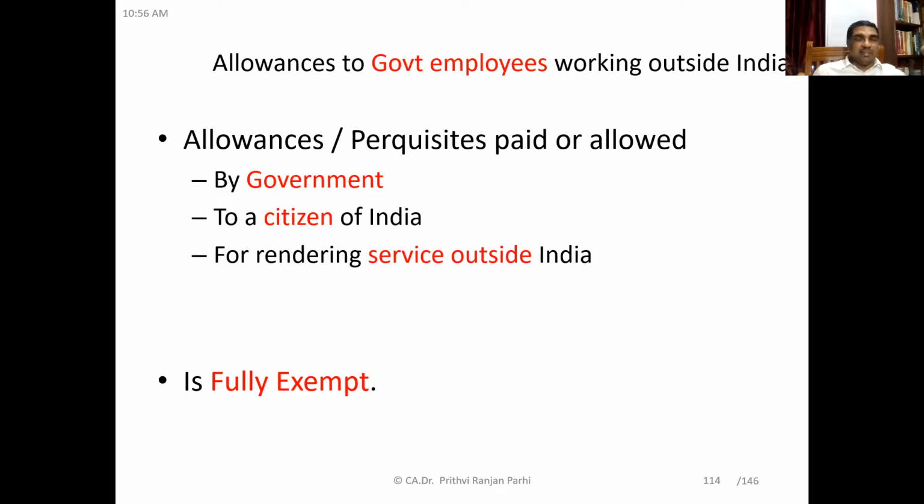Suppose there is an Indian embassy in Australia and there is an Indian citizen employed there, and he is paid salary, allowances, perquisites. His salary will be taxable in India because that accrues or arises in India. But allowances and perquisites will not be taxable in India. But you have to see that the employee is a government employee, the employee should be a citizen of India, and he must have rendered service outside India. Did you understand?